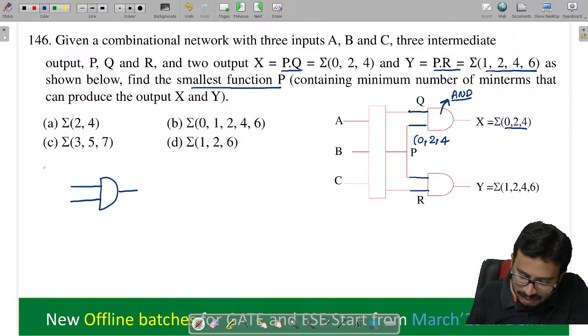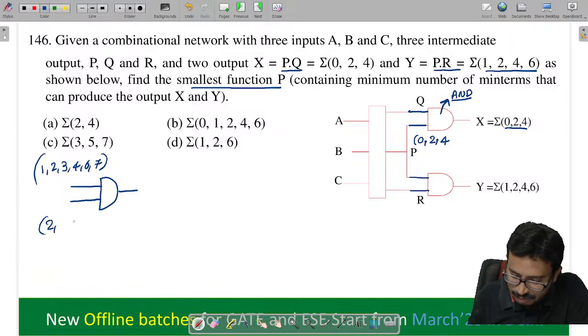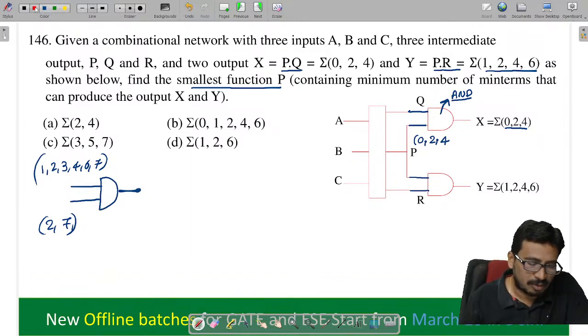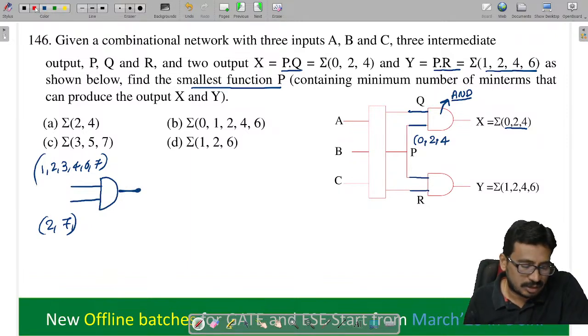Now, if I give inputs as 1 2 3 4 6 7, let us say these are the min terms, and here 2 7, what is the output min terms? Which are common in both inputs will come as the output.